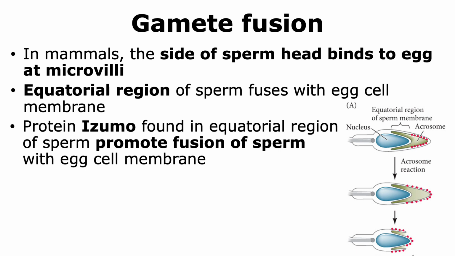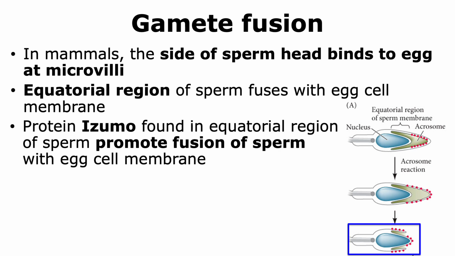So let's just back up a bit and look at the figure that is to the right. And here we're seeing the sperm where it has its intact acrosome. We're looking at the equatorial region of the sperm. And there are these red dots, which are the Izumo protein. So the Izumo protein right now is present on the acrosome, in the membrane of that acrosome.